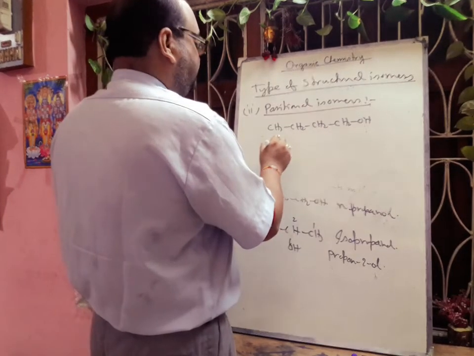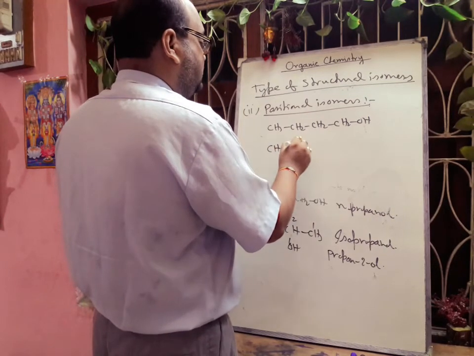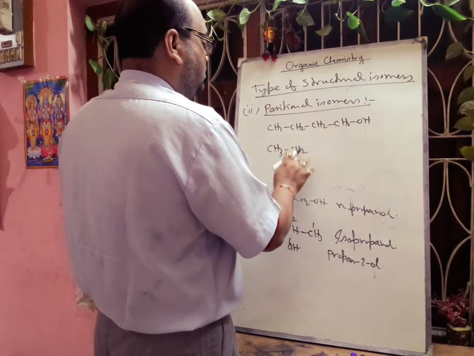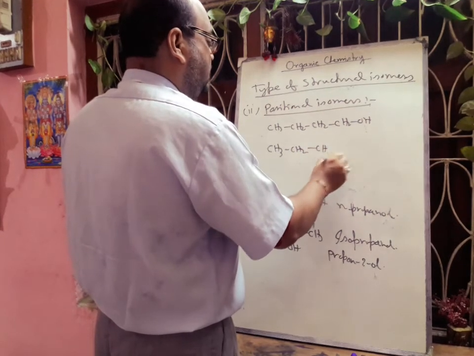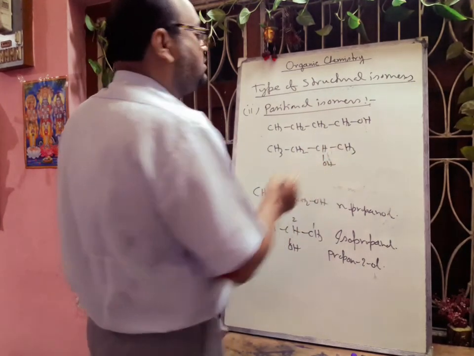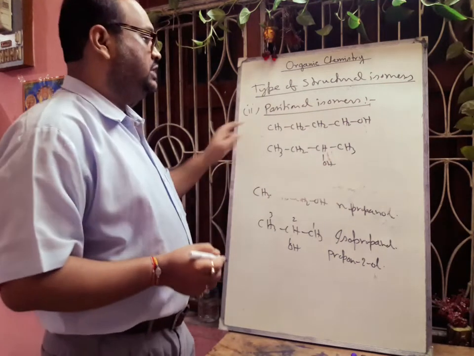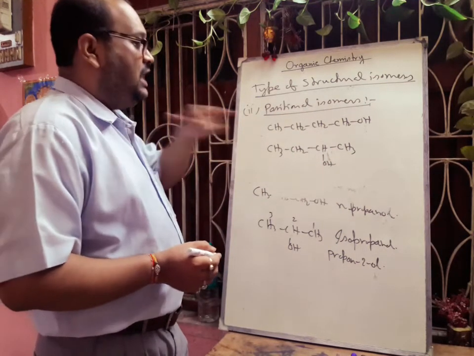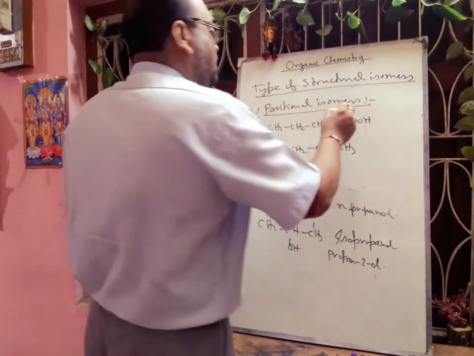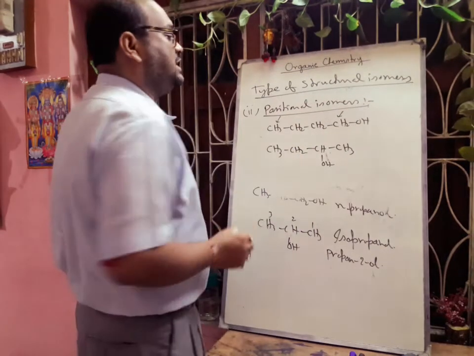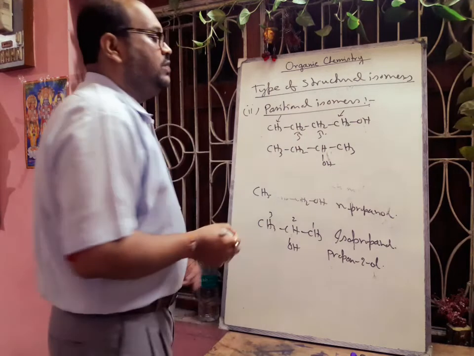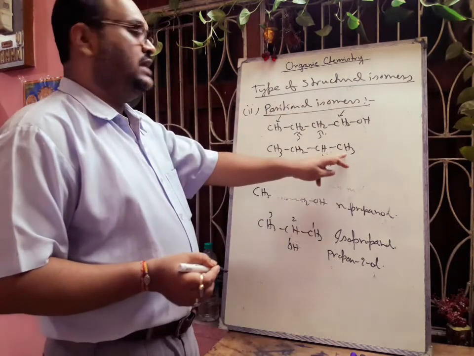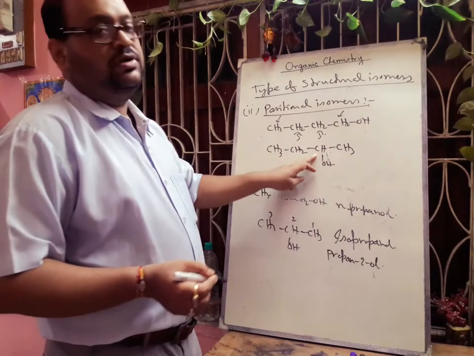Now here you can draw the structure. Here also CHOH, CH3. This one is called 2-butanol. So these two structures are only possible, and these two positions are equivalent and these two positions are equivalent. So we can place this OH either at the end or at the carbon number 2.